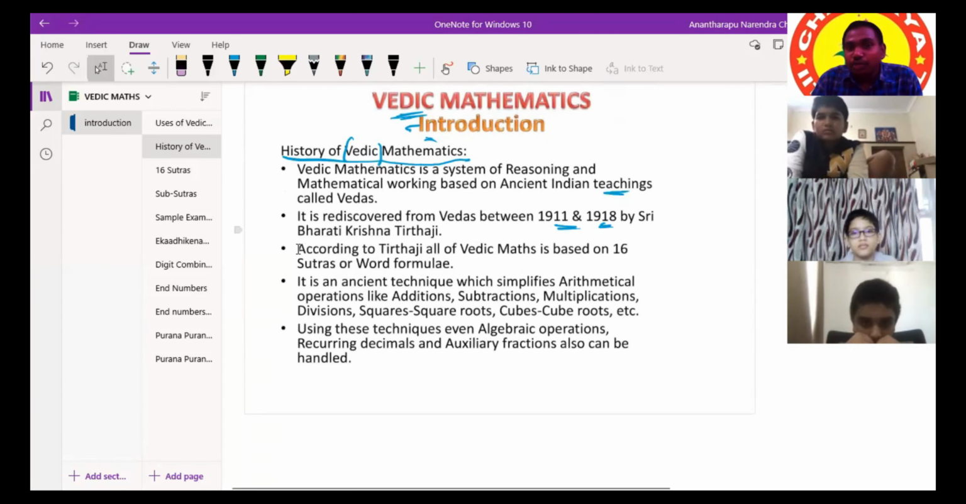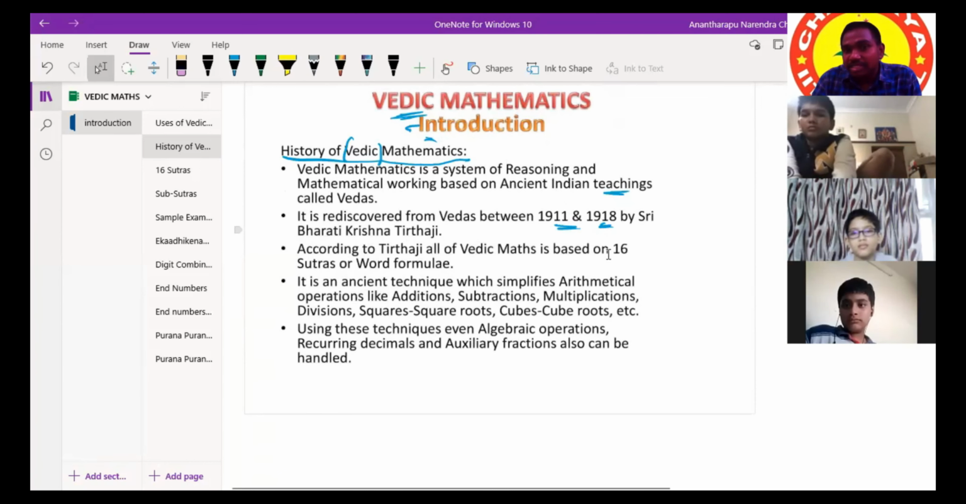According to Bharati Krishna Tirthaji, all of Vedic maths is just based on 16 sutras. Those 16 sutras we also call word formulae. Complete Vedic maths is with these 16 sutras only.